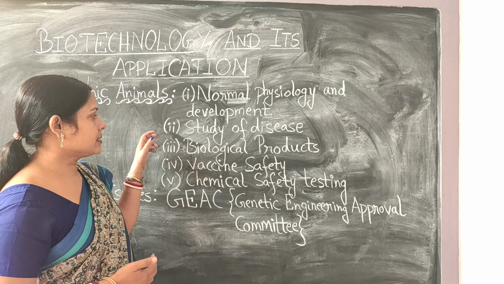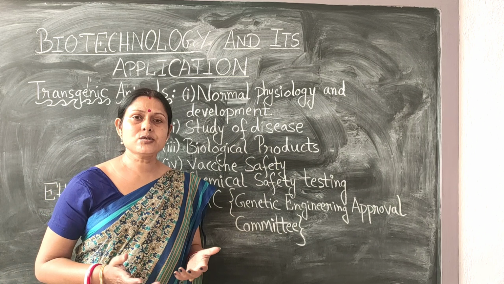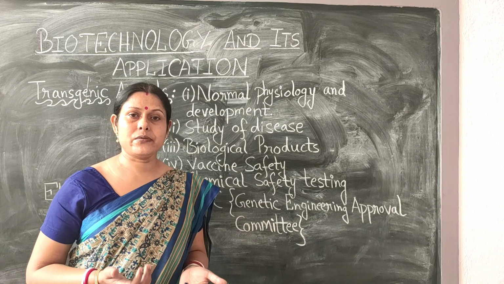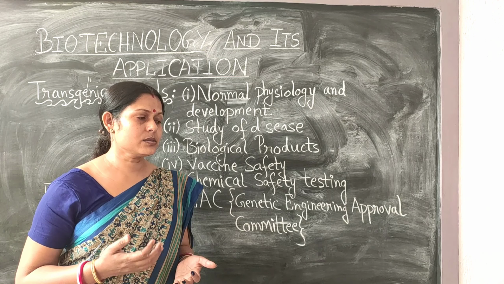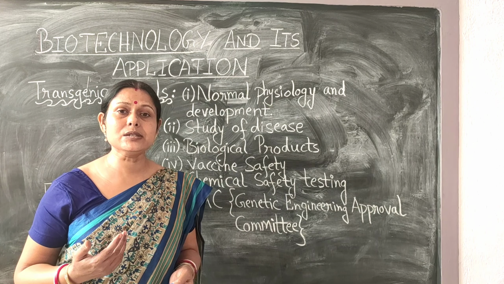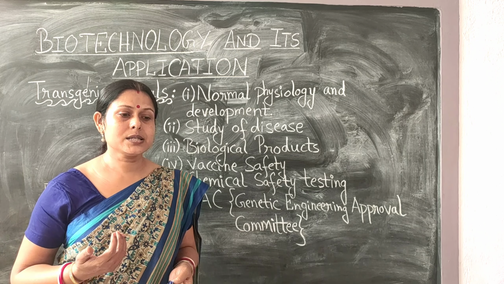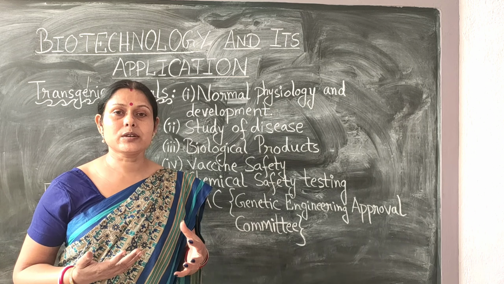The next thing is that these transgenic organisms are used for the study of diseases. Students, there are some diseases which are quite fatal. Even if not fatal, some can disturb the physiology of the organism, for example insulin. The effect of insulin is very important for controlling blood sugar.